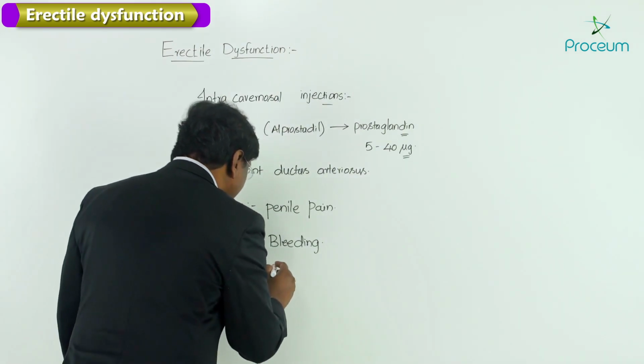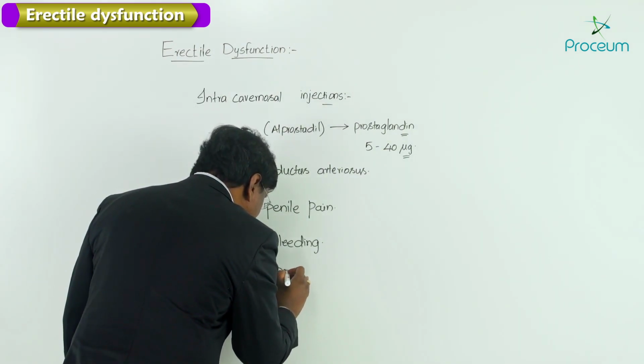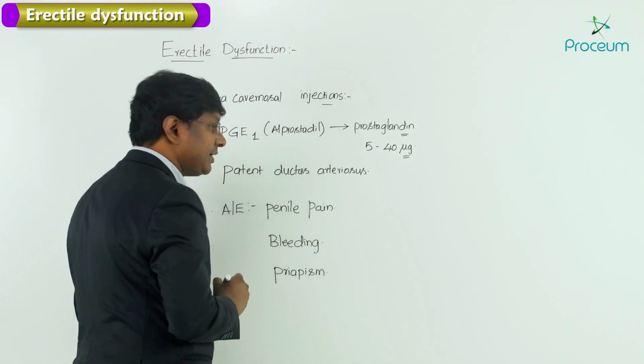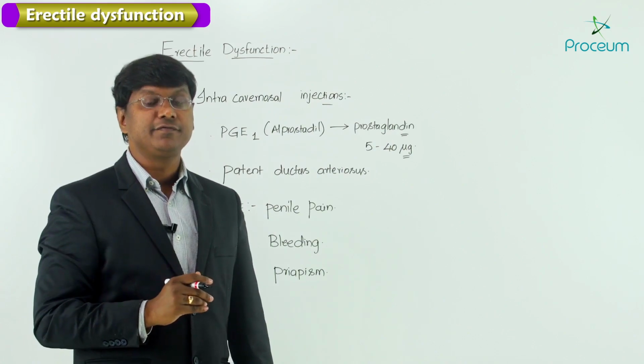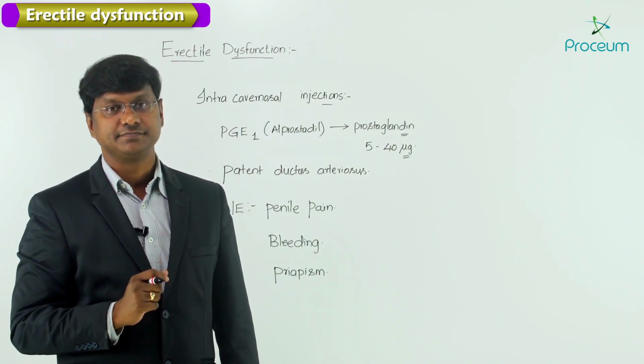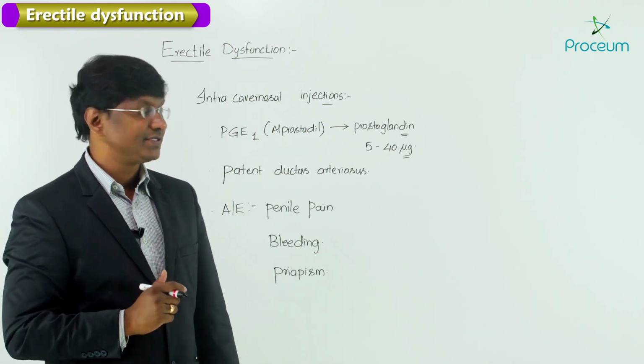There can also be a prolonged painful erection of the male genital organ, and that is called priapism.